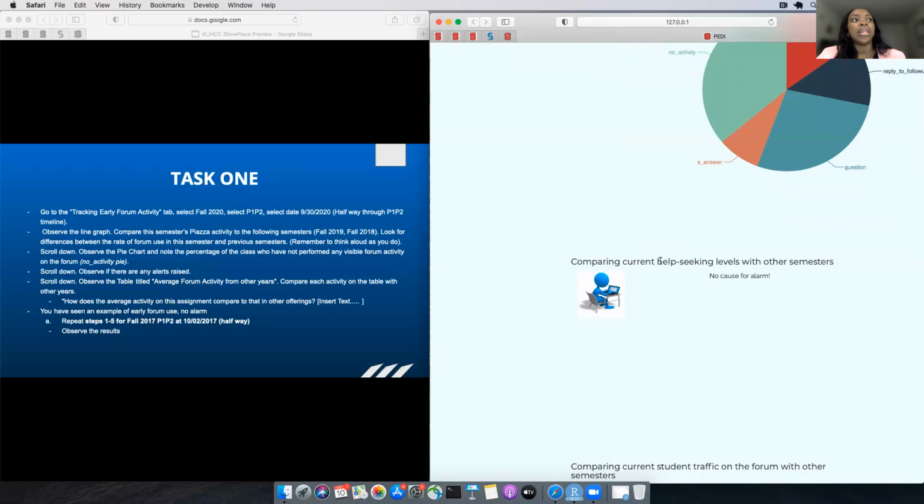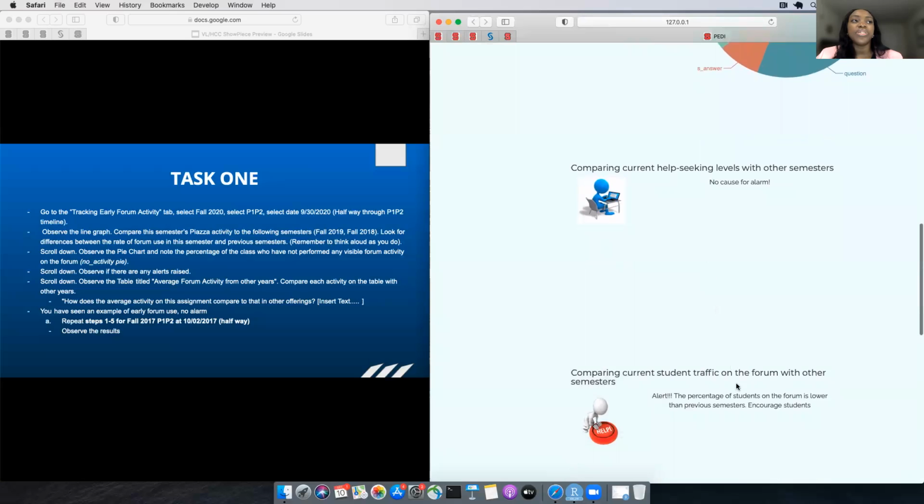So this first alarm is trying to compare the current rates of help seeking with other semesters. This means that help seeking is simply the number of questions asked, not counting the number of replies or the number of follow-ups, just simply questions asked.